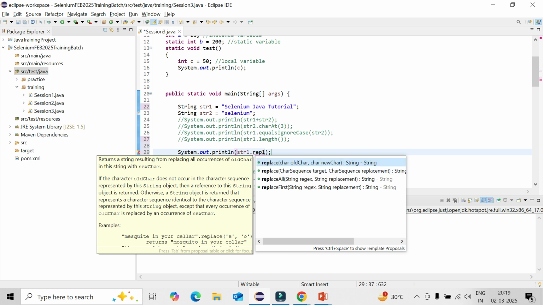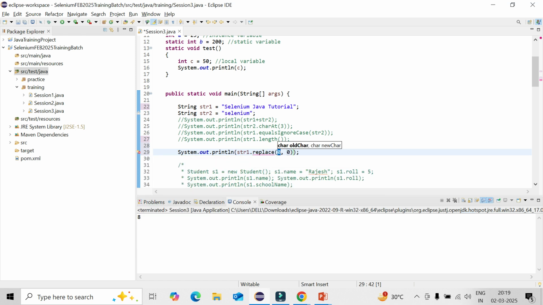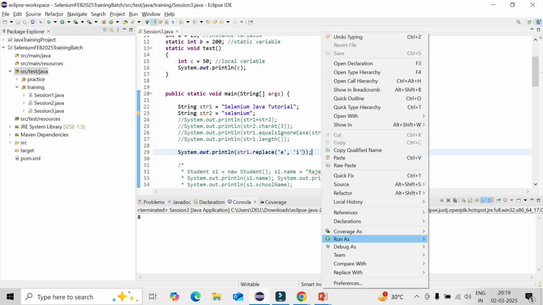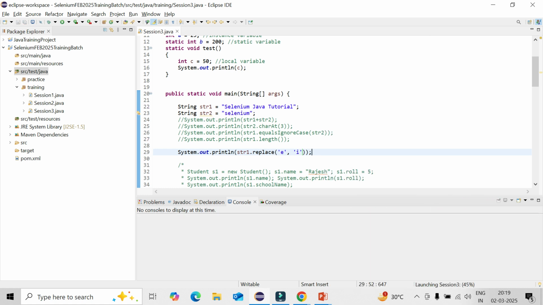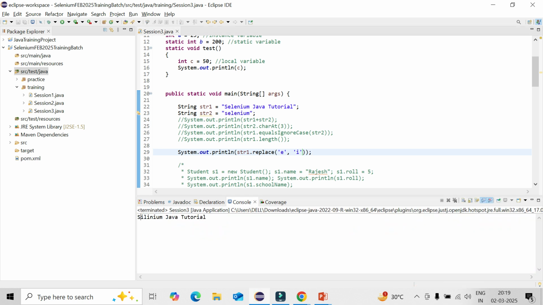One is character wise replace, or character sequence wise replace. In case you want to replace character wise, it will be single quote. Say I want to replace all E with I. Or in case you want to replace a phrase, it will be within the double quote. You could see Selenium Java tutorial, all E getting replaced by I.